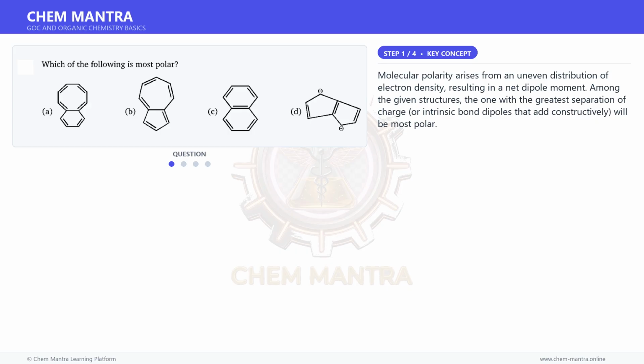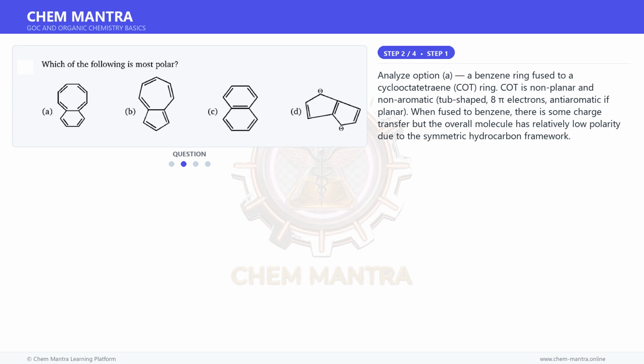Molecular polarity arises from an uneven distribution of electron density, resulting in a net dipole moment. Among the given structures, the one with the greatest separation of charge, or intrinsic bond dipoles that add constructively, will be most polar. Moving on to the next step.